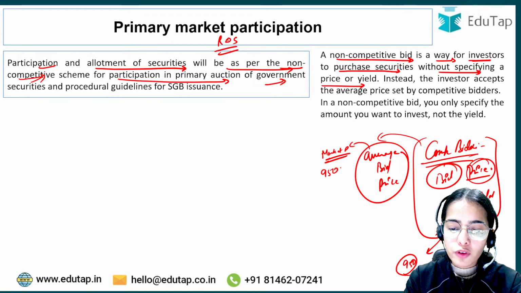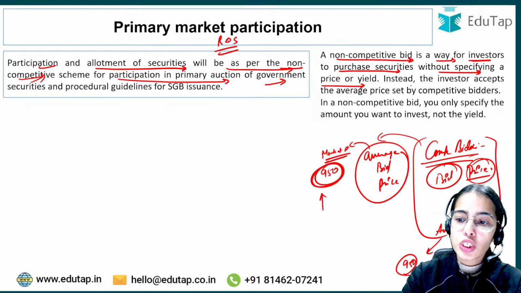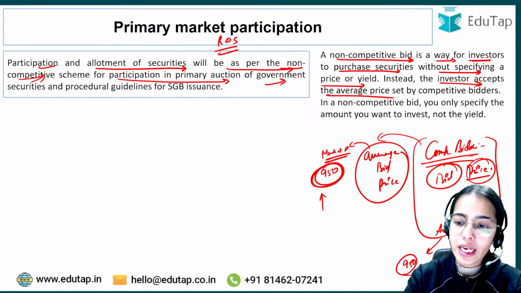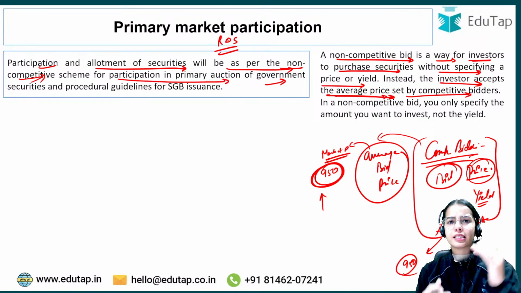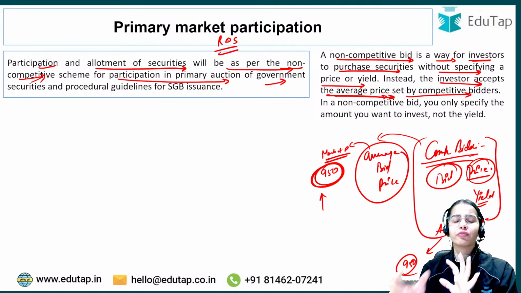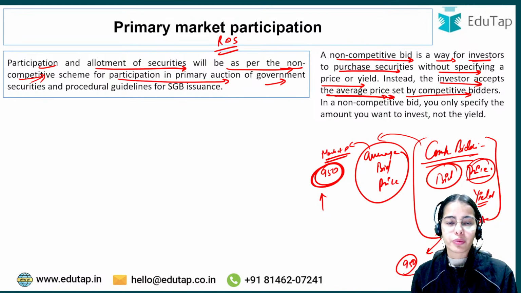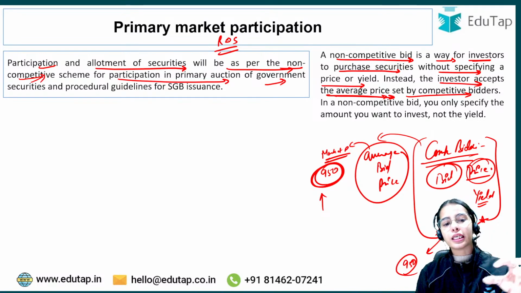Now all the retail investors will get this market price. The investors accept the average bid price, the average market price, that is set by the competitive bidders. So competitive bidders bid the price that I want to buy at 980, 970, 960, 950, 940. Different bidders are giving different prices. So the average price is calculated, and at that average price the retail investors can buy.